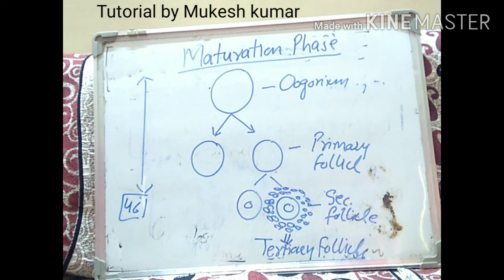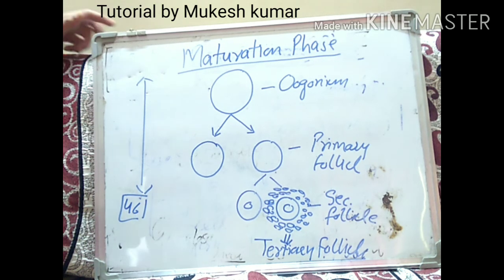Right now, when this secondary oocyte is released, then after the release it will fertilize with the sperm, and it will complete its second meiotic division, and it will form the second polar body and the haploid ovum. So this is the second phase of maturation. So maturation will be taking place in two phases, right?